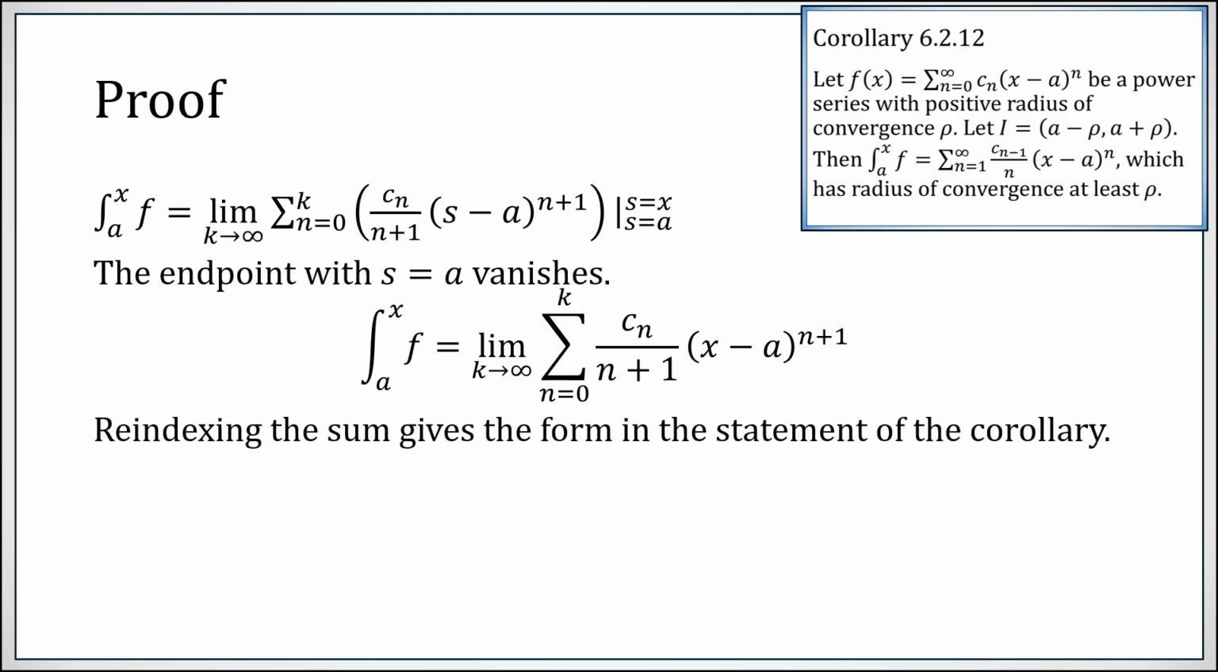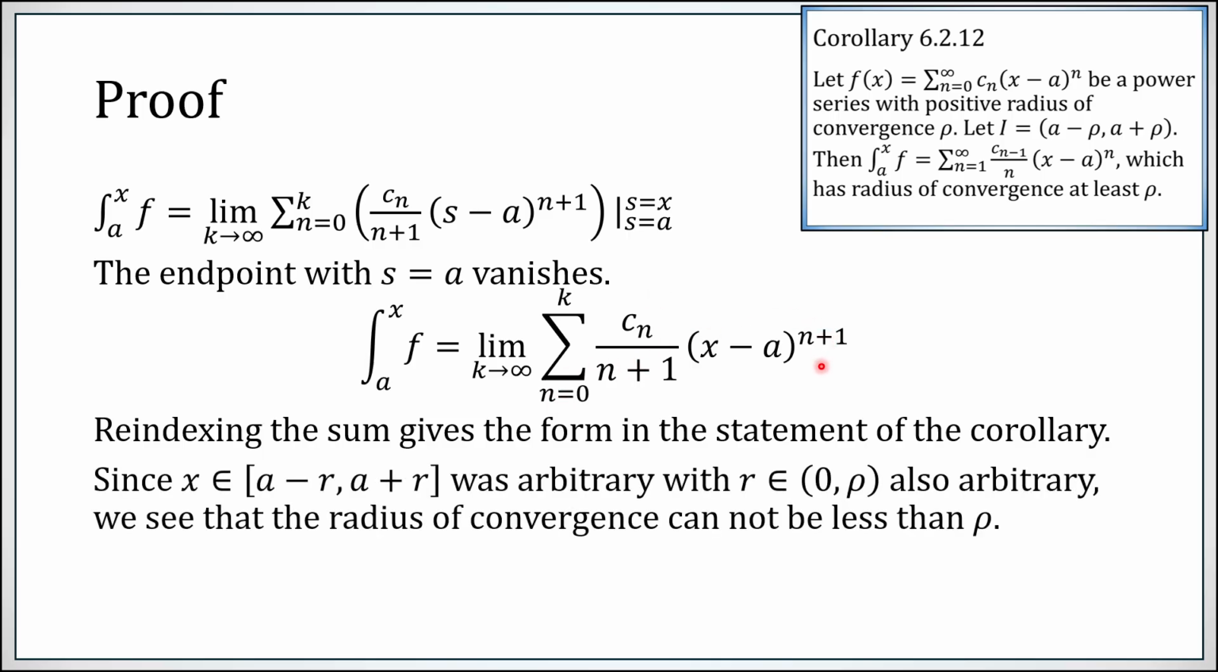Let's reindex the sum first. Instead of starting at 0 with an n plus 1 here and an n plus 1 there, we're going to let it take this form here where you have an n and an n, where the cost is that the c subscript is now n minus 1, but our sum will start at index 1. Also recall, x in this interval was arbitrary, where r was anything less than rho that was also arbitrary. So since we have convergence on the interval from a to x, where x was arbitrary and r was arbitrary, we definitely have convergence on the entire interval from a minus rho to a plus rho. So the radius of convergence could not have gotten any smaller.